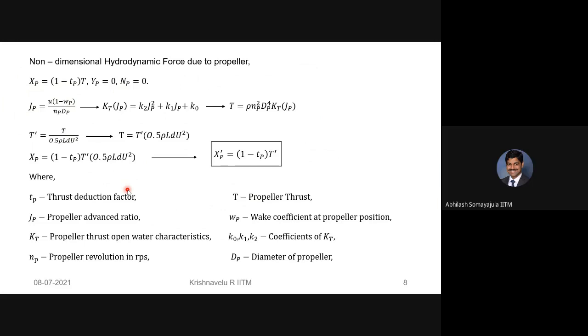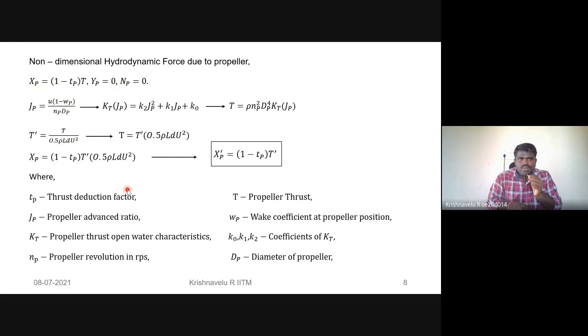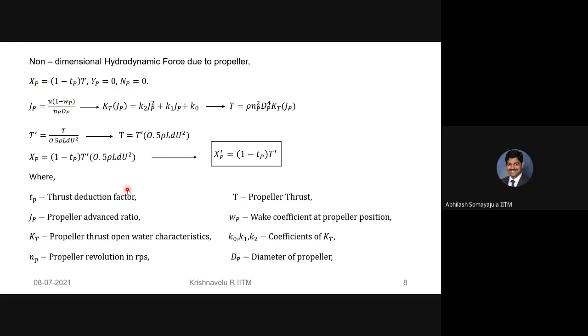Yeah, so the ship resistance is equal to the thrust. Only then will the speed stabilize. But why does the thrust reduce by 1 minus t_P times T? t_P is greater than 0, right? Yes, sir. So therefore this 1 minus t_P is less than 1. Correct? No, sir. t_P is less than 1, sir, not greater than 1. No, 1 minus t_P is less than 1. Yes, sir. So which means you're not getting the total effect of the thrust. So what you're adding in the surge motion of this vehicle is not the total thrust, but some lesser fraction of the thrust. Why that lesser fraction?